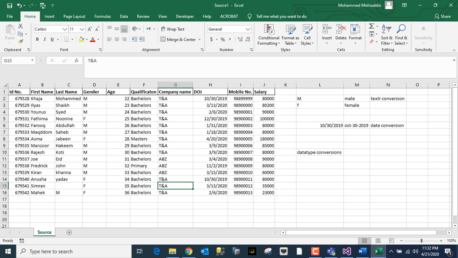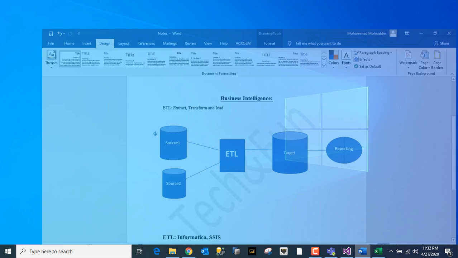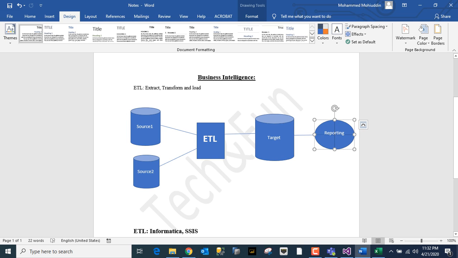By looking at those millions of records, you will not be able to analyze the data. Even when the data is ready for analysis, just by looking at it you will not be able to take decisions. You will not be in a position to take wise, mindful decisions. For that purpose, the major part here is reporting.